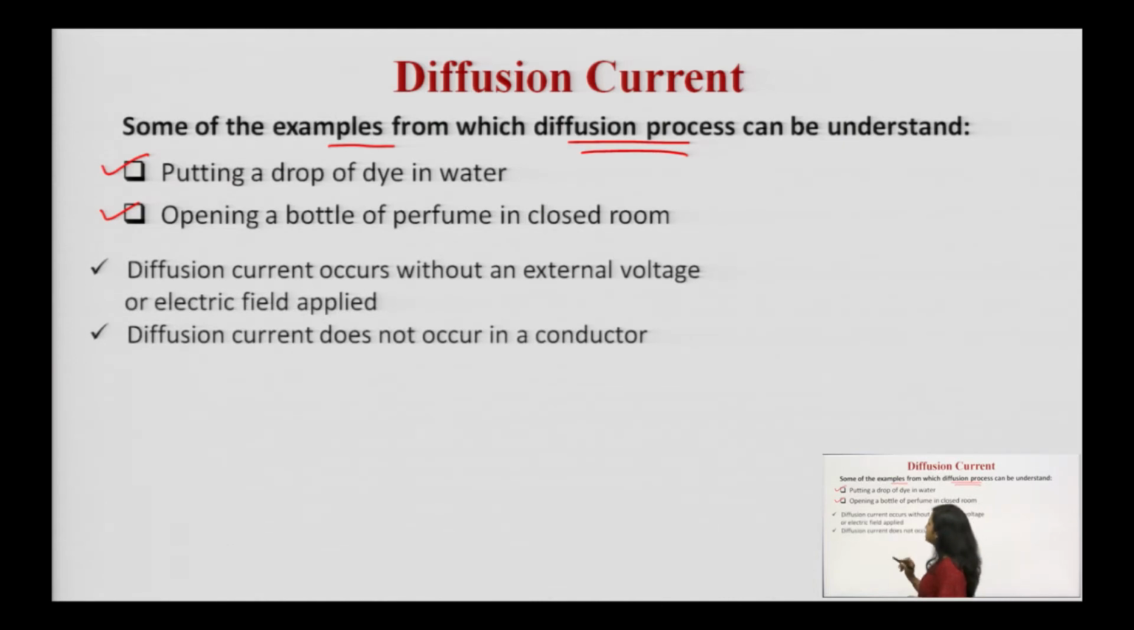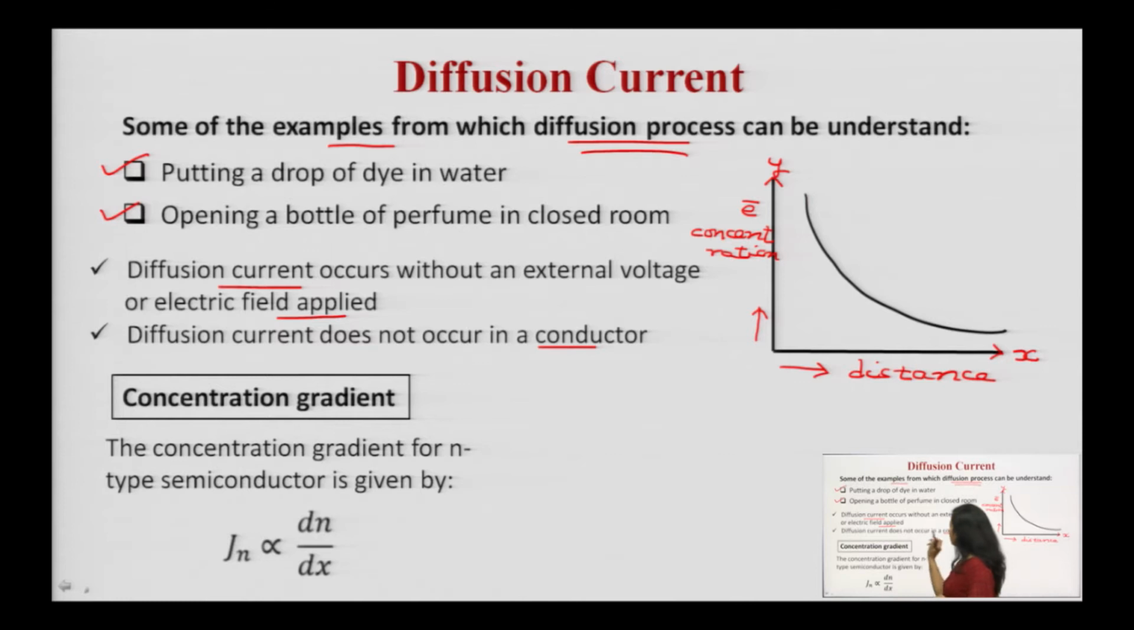Let us discuss some more basic terms. Diffusion current occurs without an external voltage or applied electric field. As I have discussed many examples, in none of the examples is there an application of an applied electric field. If you are putting a drop of dye in water, there is no applied electric field. If you are opening a bottle of perfume, there is no applied electric field. It means diffusion current occurs without an external voltage or applied electric field. Diffusion current does not occur in a conductor. Conductivity is also high, meaning diffusion current will not occur over there.